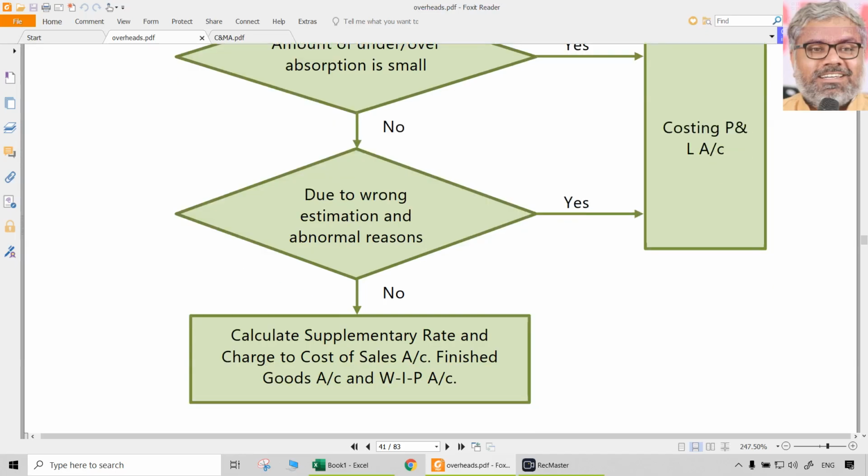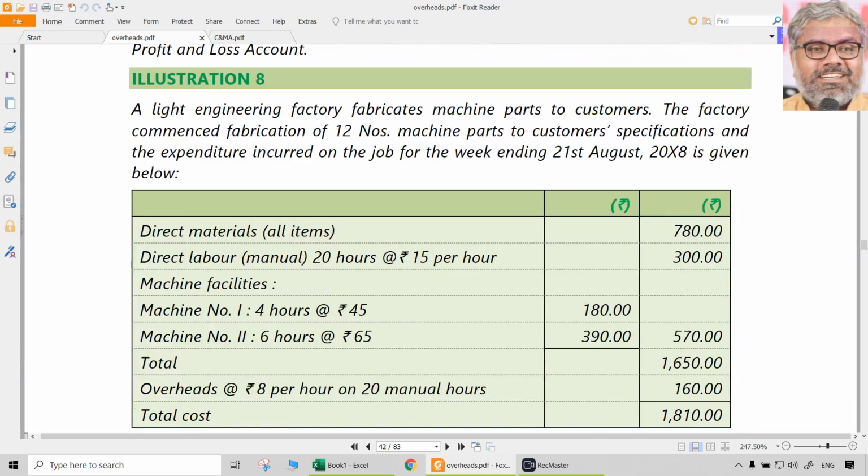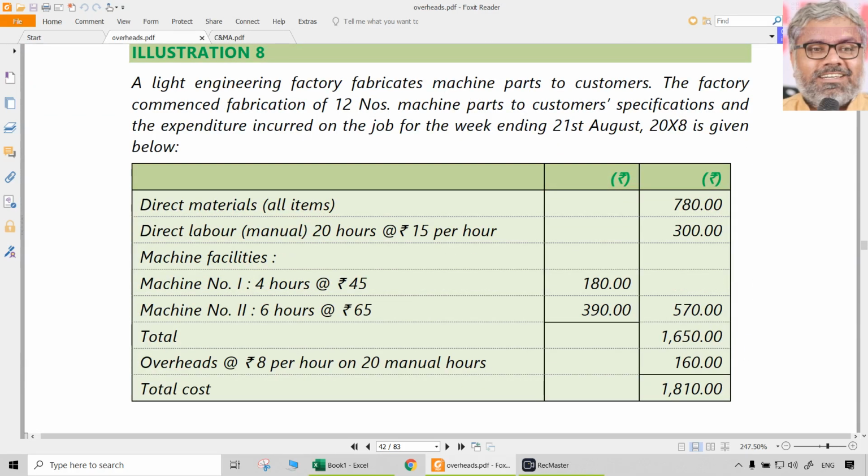That is the only simple mechanism we should follow whenever there is an under absorption or over absorption of overheads. Let us apply this in one of the illustrations and some more problems given in the ICI material. A light engineering factory fabricates machine parts to customers. The factory commenced fabrication of 12 numbers of machine parts to customers' specifications, and the expenditure incurred on the job for the week ending 21st August is given below.